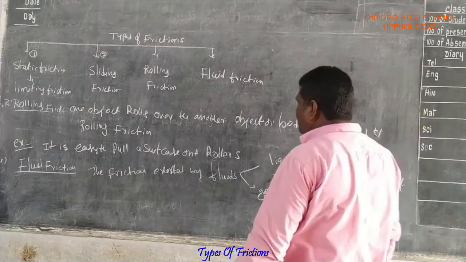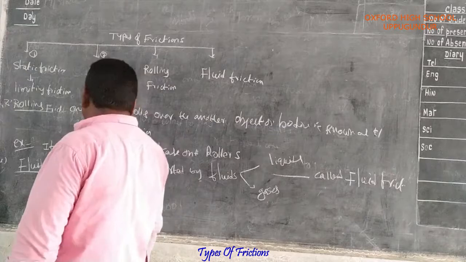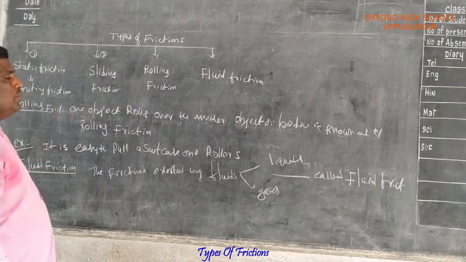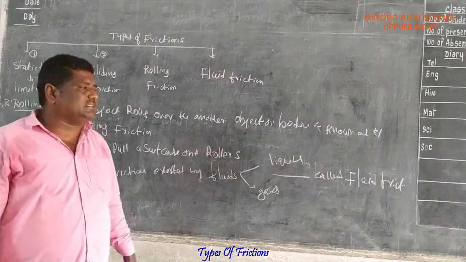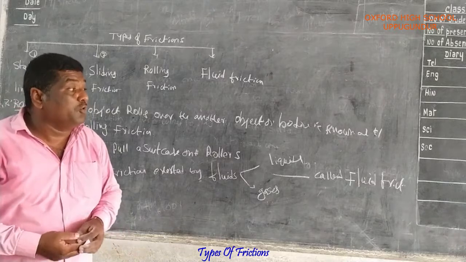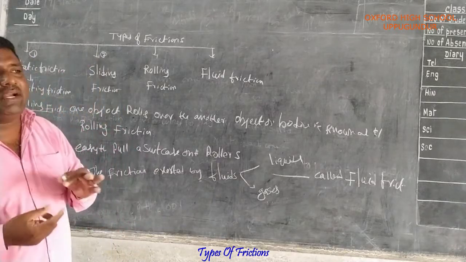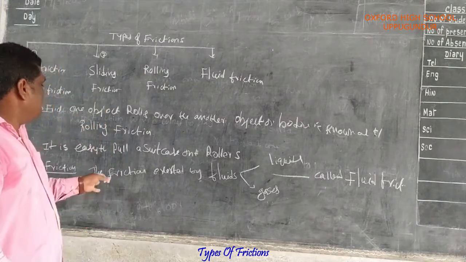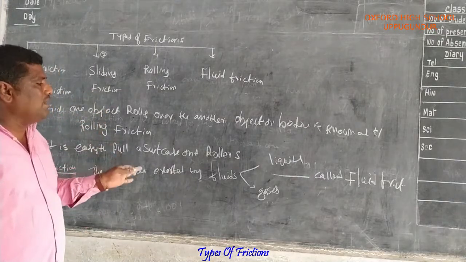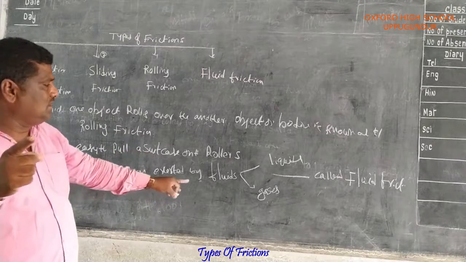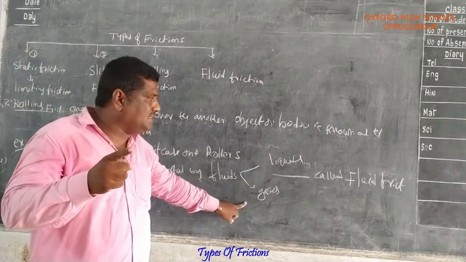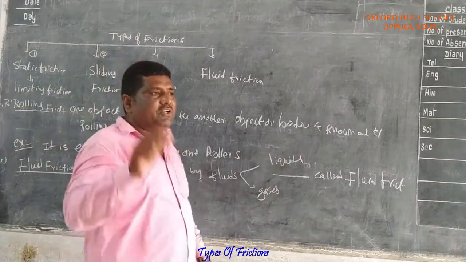What is the definition of fluid friction? The friction exerted by fluids, meaning liquids and gases, is called fluid friction.